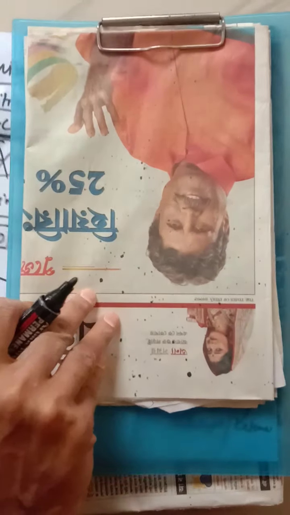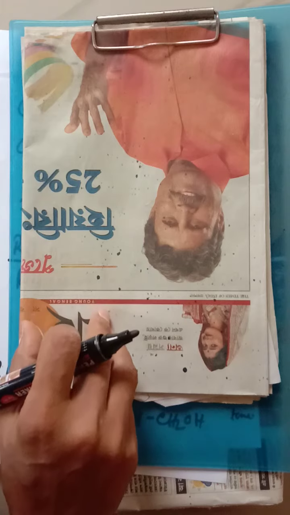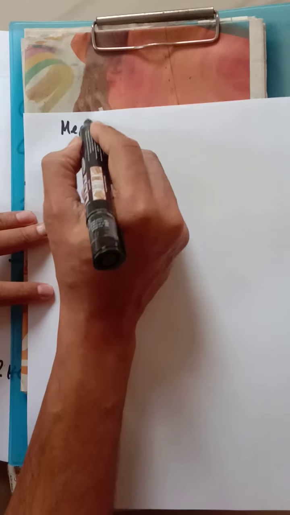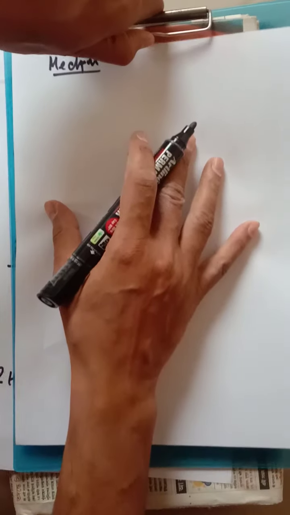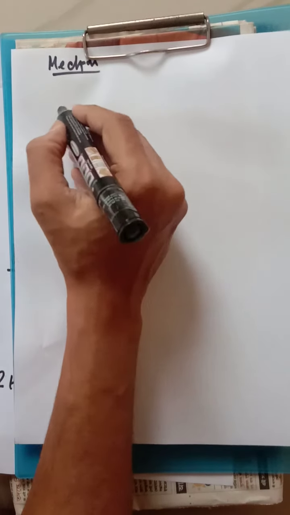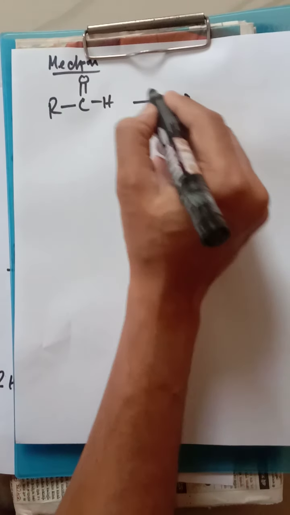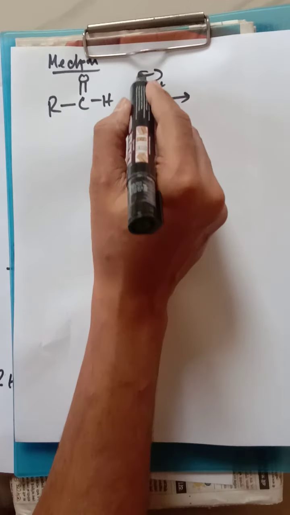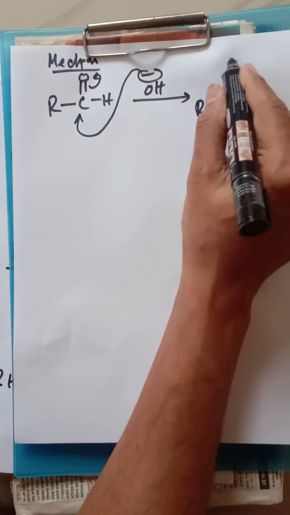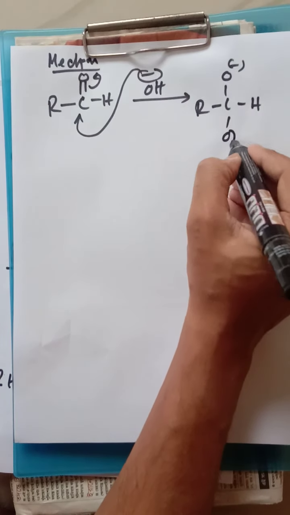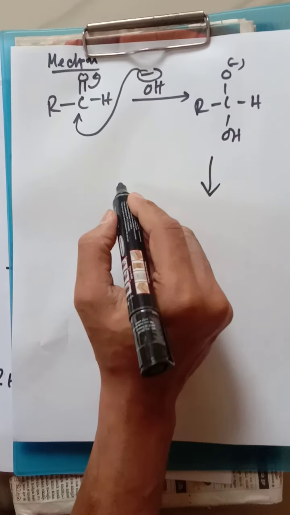Now moving towards the mechanism part. Let's see how the reaction is going on. Actually here RCHO, that means the first molecule, one molecule is taken. Here this attack is happening. So what will be the result in that case? It will be like this one. After that, what will be the result here?